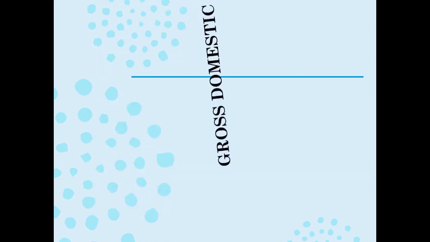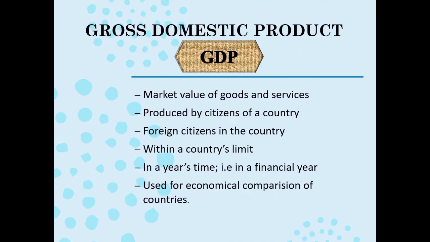Well, gross domestic product: the market value of goods and services produced by citizens of a country and the foreign citizens in the country within a country's limit in a given period of time, that is a financial year, is known as gross domestic product.